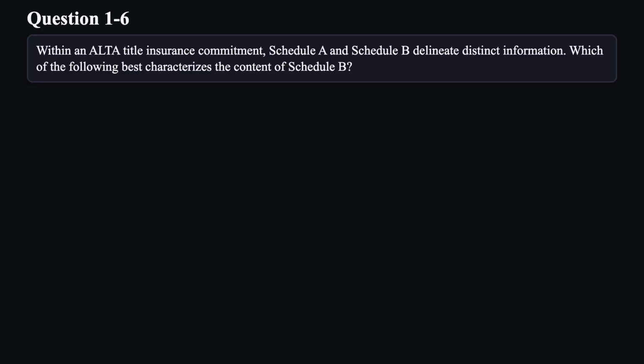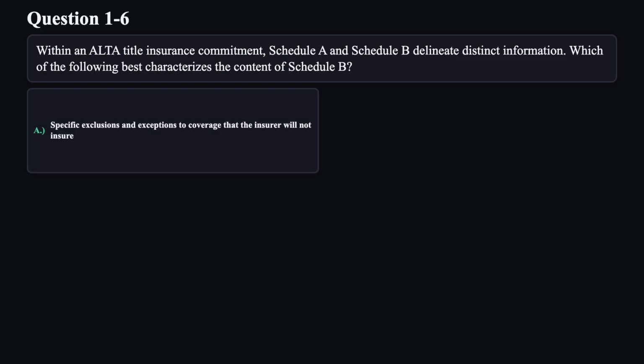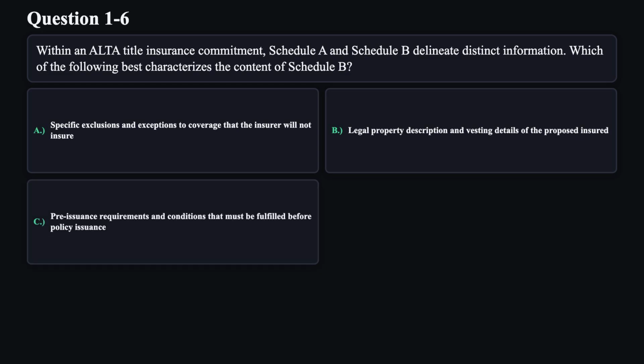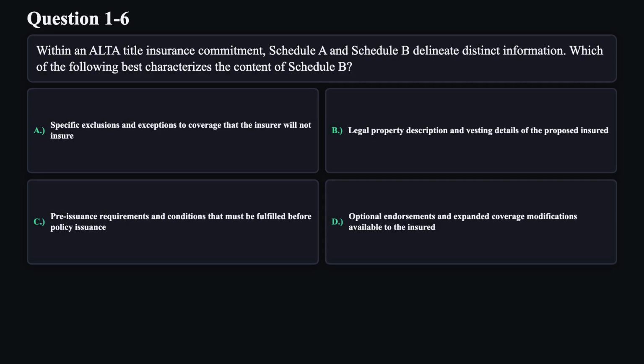Question 6. Within an ALTA title insurance commitment, Schedule A and Schedule B delineate distinct information. Which of the following best characterizes the content of Schedule B? A. Specific exclusions and exceptions to coverage that the insurer will not insure. B. Legal property description and vesting details of the proposed insured. C. Pre-issuance requirements and conditions that must be fulfilled before policy issuance. D. Optional endorsements and expanded coverage modifications available to the insured.